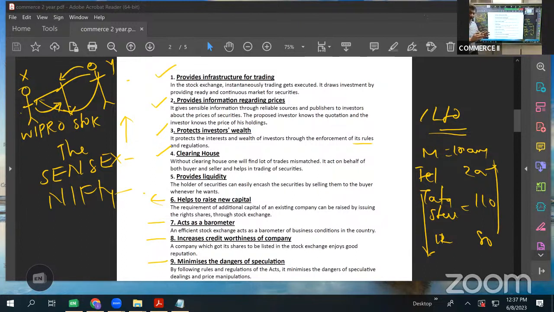It will not let the speculation happen because of some illegal practice, because of some unlicensed brokers coming and doing the trading. I'm just trying to make it simple: illegal practices are curbed, illegal practices are not allowed in stock exchange. So when illegal practices are not allowed, obviously whatever speculation happens will happen genuinely.